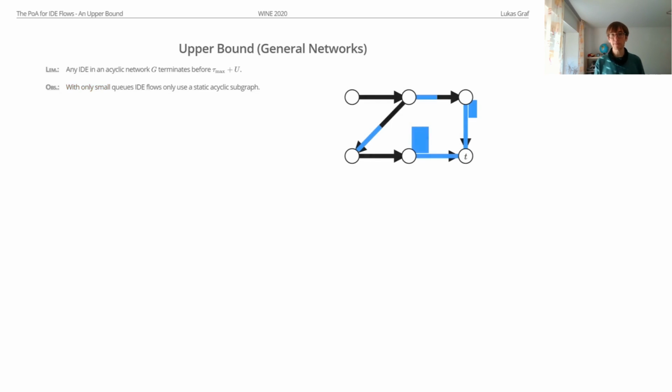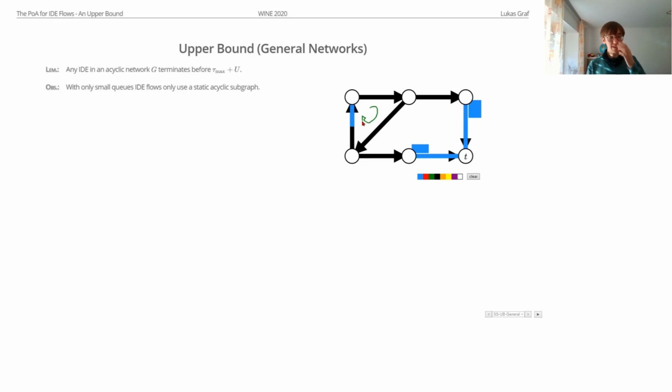So let's look at our example from the start again, where we had large queues, like here. And let's also make this graph have a cycle. We add this edge here. What happens now? Well, this flow here arrives at the bottom and sees a large queue here, a small queue here. So what will it do? Well, it will go up here, like this. And then it will arrive here. And if you remember, this is the place where this flow actually started. This flow has now completed a whole cycle. It traveled in this cycle.